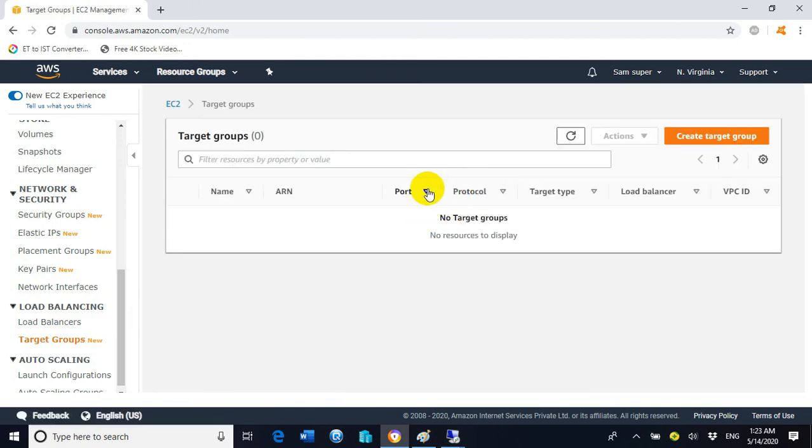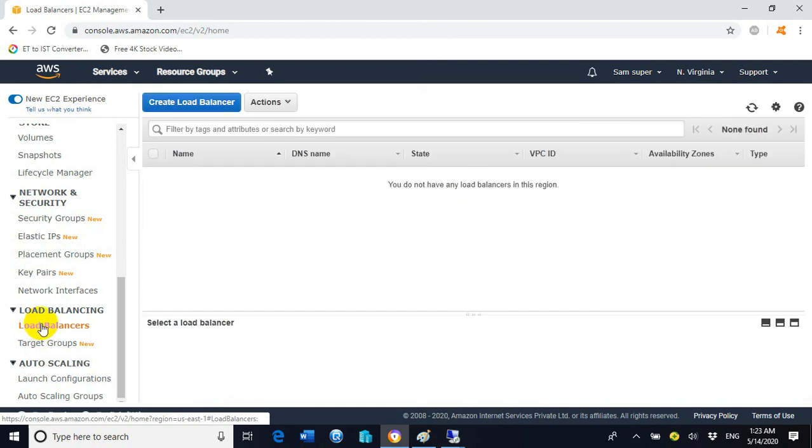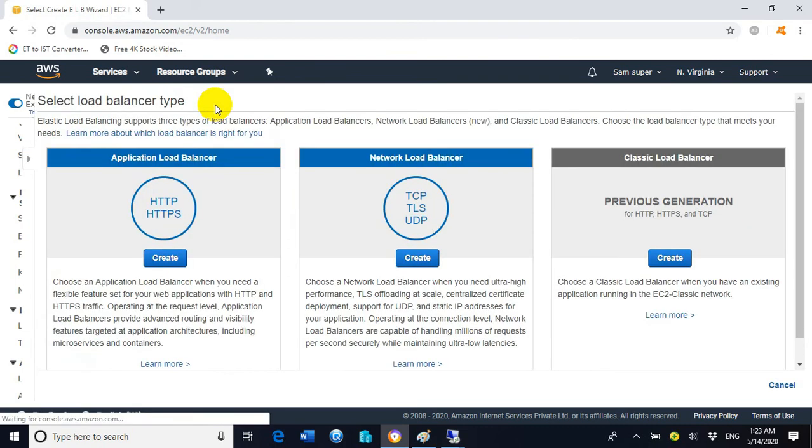You can see there is no target group created yet, but the target group will be automatically created when we proceed with the steps of creating the load balancer. So click on load balancers, and you can see here the load balancer screen is empty. I mean to say that there is not any load balancer already present, so we need to create a new one. So click on create load balancer.